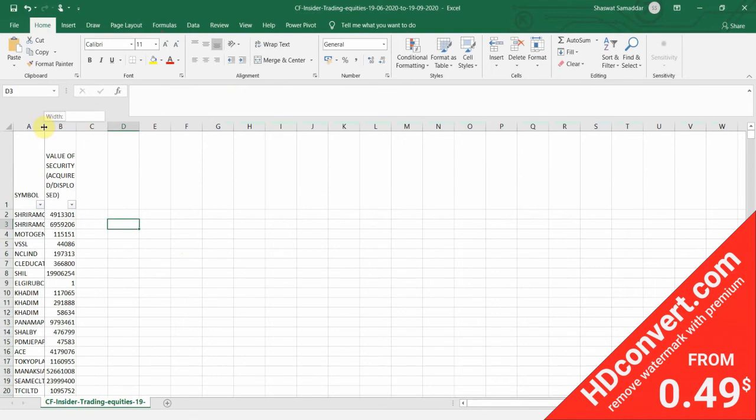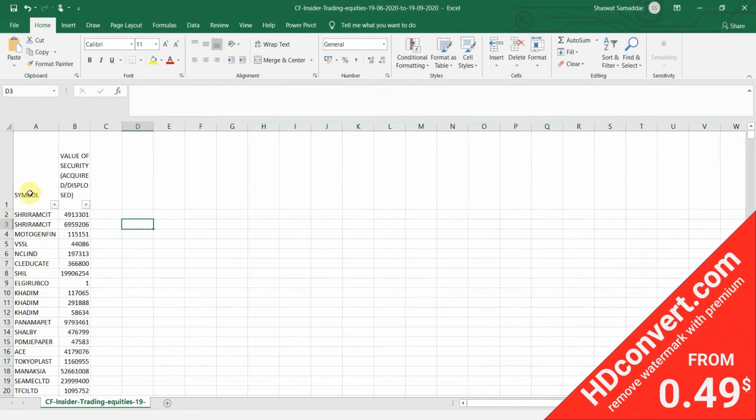Once we have done that, as you can see, in the symbols column there are identical rows. Identical in the sense that they have the same symbol. This might create a problem in our analysis. Why does this duplicacy arise? Because the shares might have been reported at different dates or at different times. So we would want a consolidated form of data in order to analyze it. So let's just go ahead and do that.